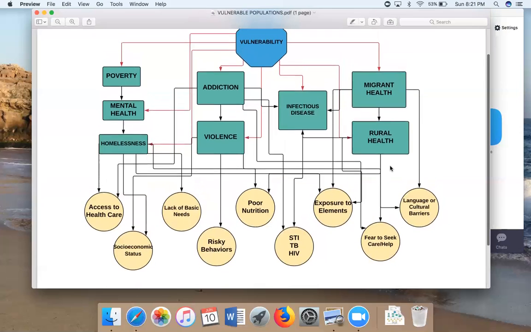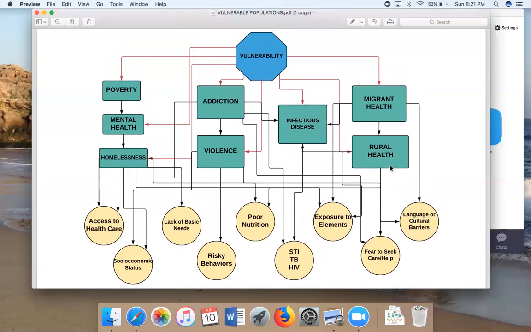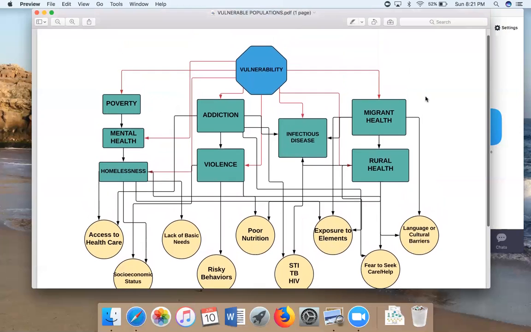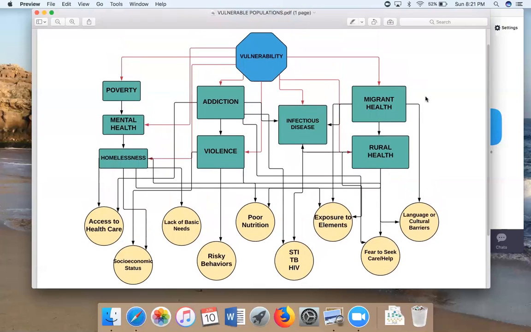And as nurses, as public health nurses, our best resource is education for them. Education and helping them with finding the resources in their areas. And just within all of that, making sure we're being culturally sensitive.